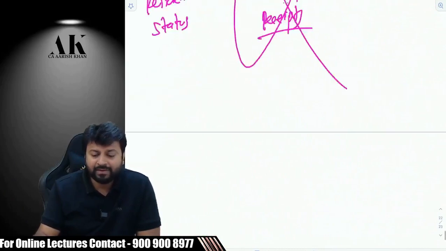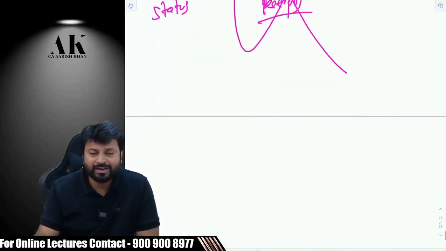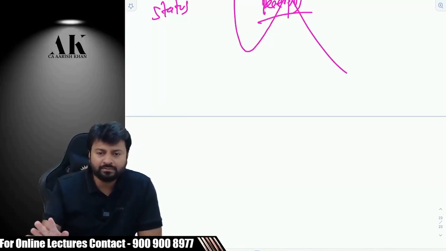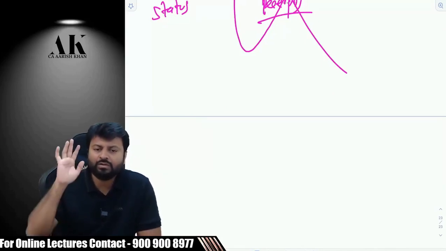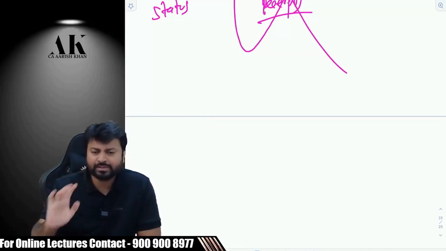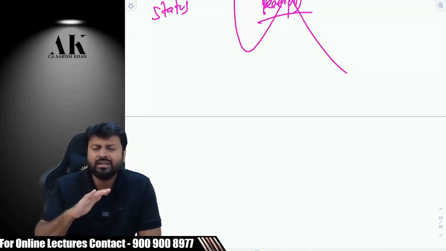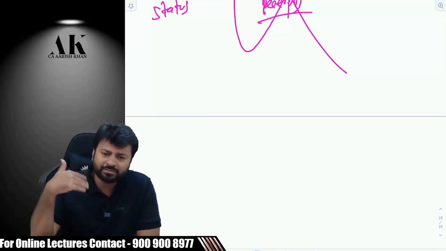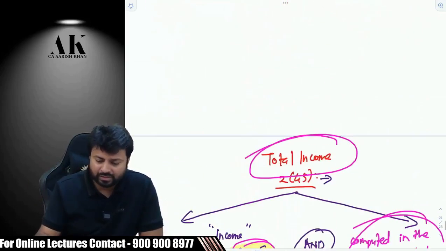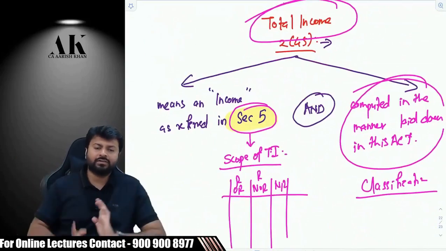But CA Final is way beyond that. It is not only about 5 heads or only about tax rates. It is way beyond that. No doubt 5 heads are important. No doubt tax rates are important. No doubt set off and carry forward are also to some extent important. But this is not the exhaustive syllabus. There are a lot of things beyond this also in CA Final. So is everyone clear with the definition of total income? First of all, tell me that, please.